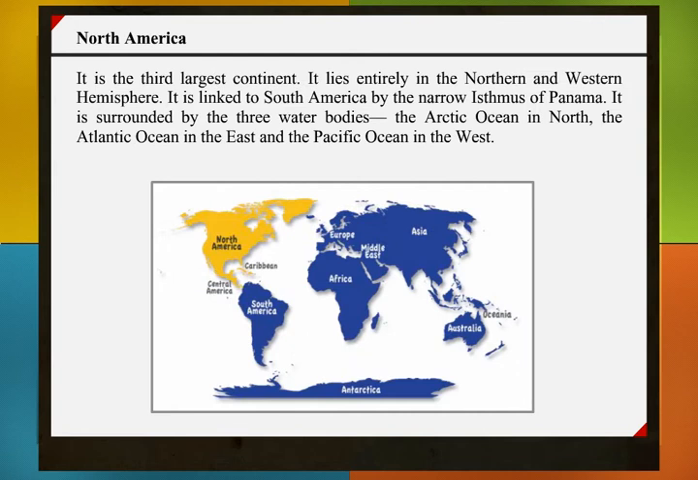North America. It is the third largest continent. It lies entirely in the northern and western hemisphere. It is linked to South America by the narrow Isthmus of Panama. It is surrounded by 3 water bodies, the Arctic Ocean in the north, the Atlantic Ocean in the east, and the Pacific Ocean in the west.